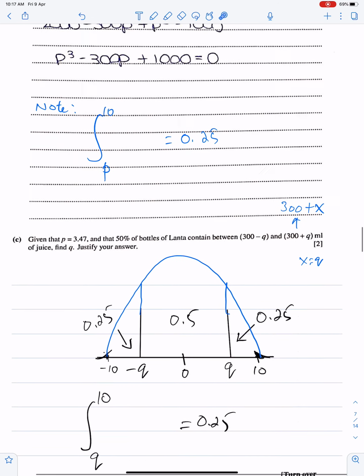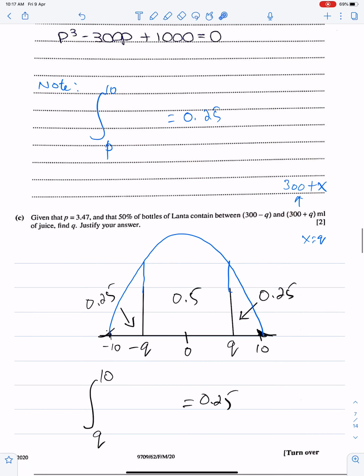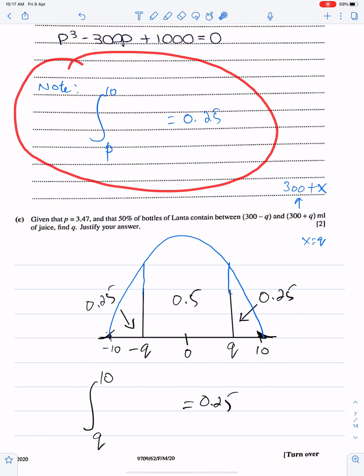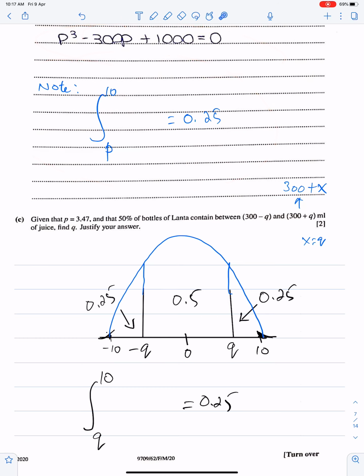The next part. Important thing. For this equation, we integrated from p to 10 with probability 0.25, and we got this answer. Now, given that p is 3.47, the solution of this equation is 3.47. And 50% of bottles of L contain between this and this ml of juice. I told you this is the sketch of the given function f of x, and this sketch is symmetrical about 0.